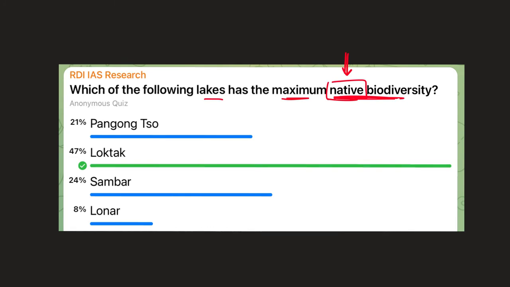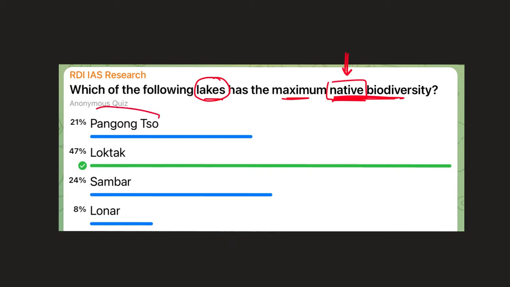So if we look at it from this angle, the common knowledge is that maximum biodiversity happens in tropical rainforests. Okay, and why is that so? Because in tropical rainforests you have good amount of sunlight and you have good amount of moisture. So you have plant life. If you have plant life, you have animal life, and that the food chain, you know about it, right? So if we say which of the following lakes has got the maximum native biodiversity, you need to pick the region which is closest to tropical rainforests as possible, right?